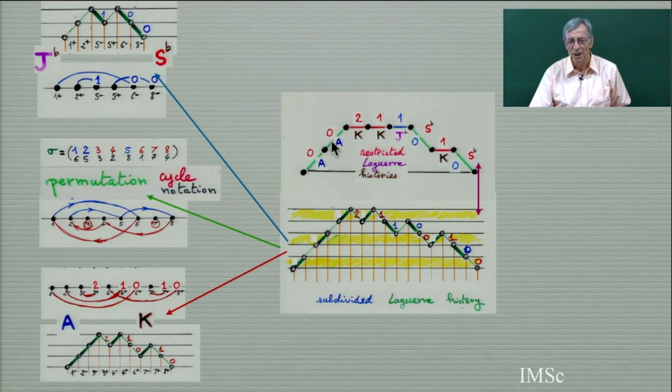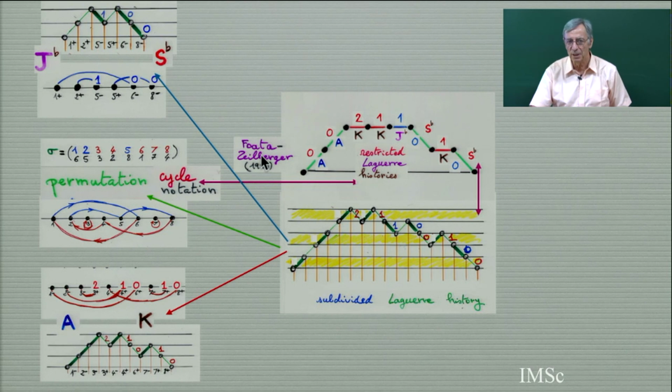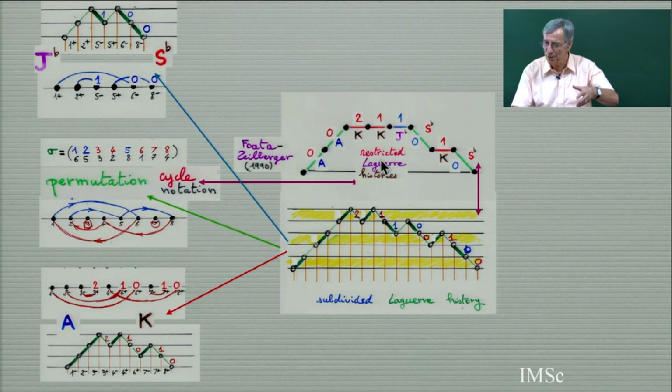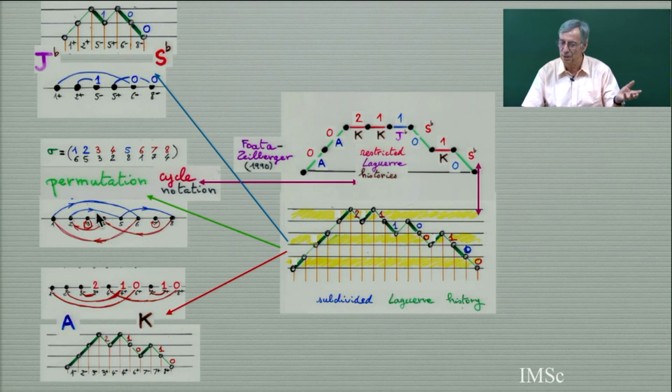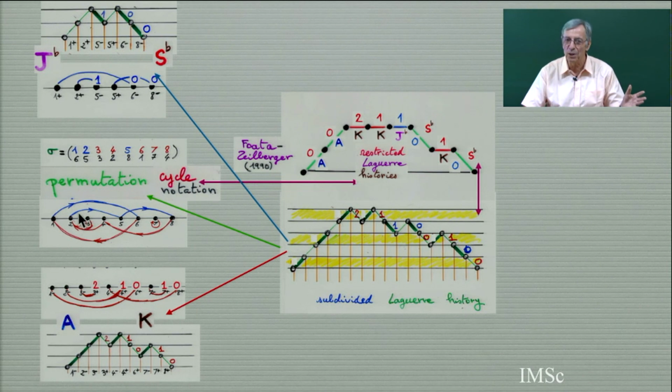In fact, in this paper with Andemedicis, we were following a paper by Feuchter and Zalberger. What they have done in the paper is a direct bijection between permutation and restricted Laguerre history. It was another bijection. The first one was with Françon, a bijection we have seen between permutation and restricted Laguerre history. And Zalberger Fata gave another bijection, but putting the permutation in cycle notation. And then they invent this splitting into two involution. But in the construction, they go directly to this. They do everything at the same time, splitting, contraction.